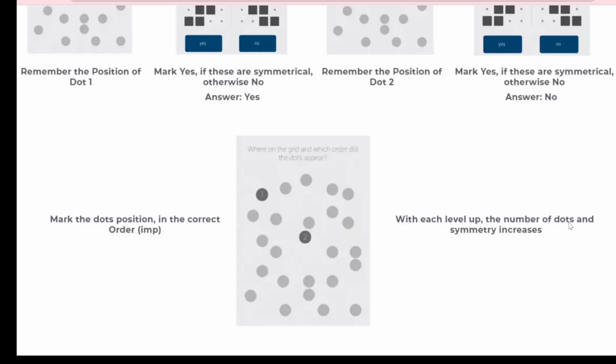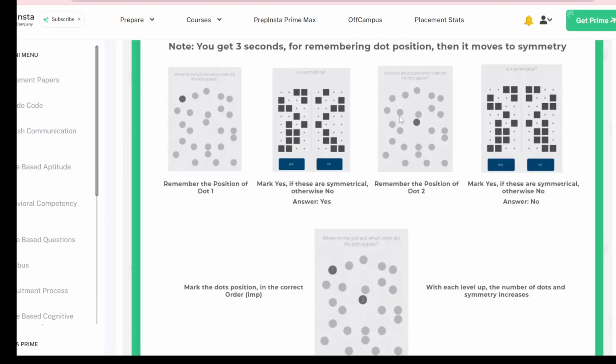With each level up, the number of dots and the symmetry increases. Okay, so this time they have given two dots, the next time they will give 4 dots, then next time they will give 5 dots.